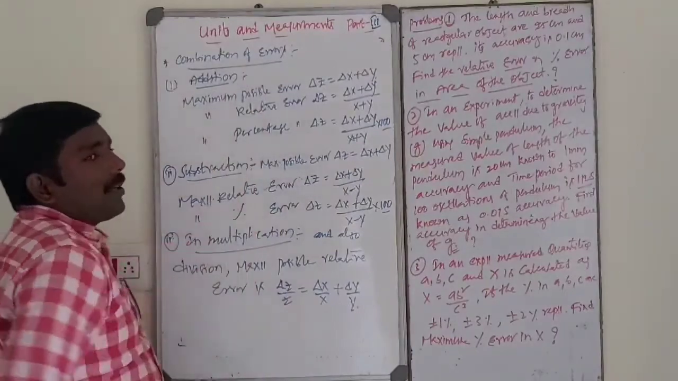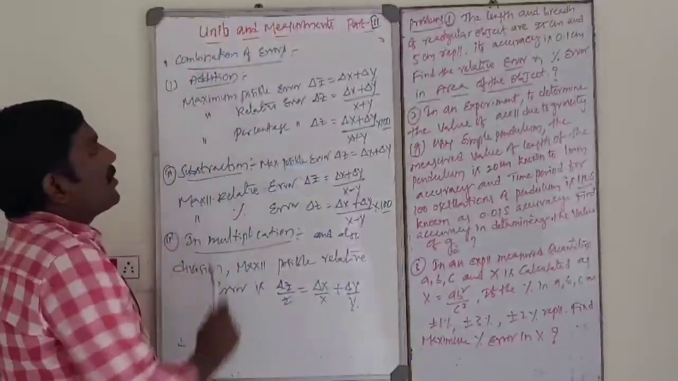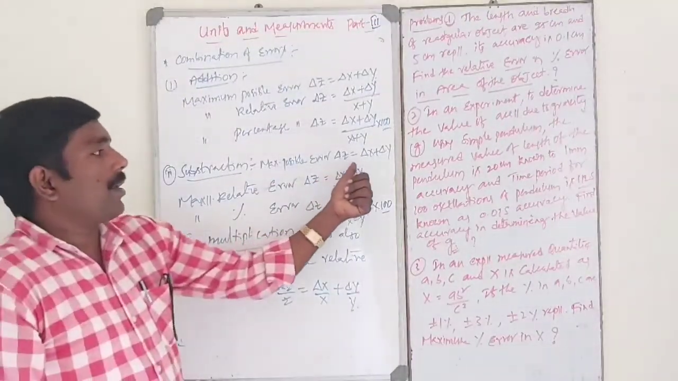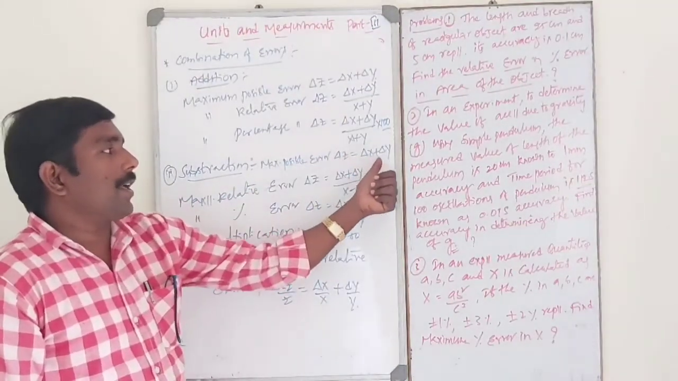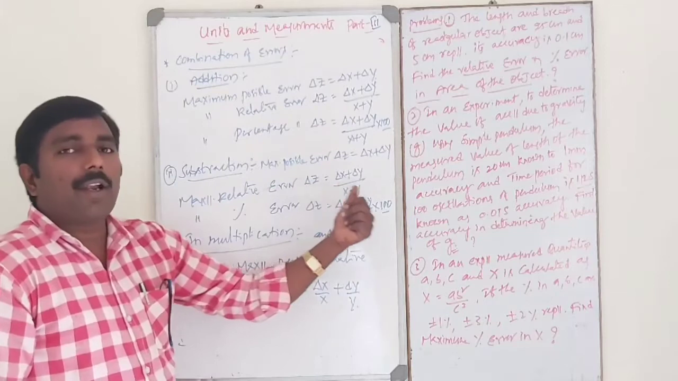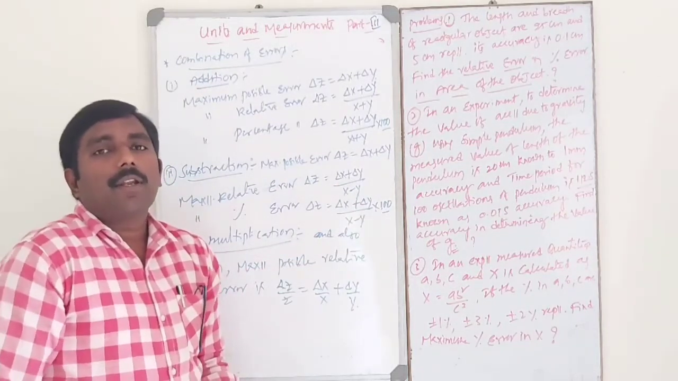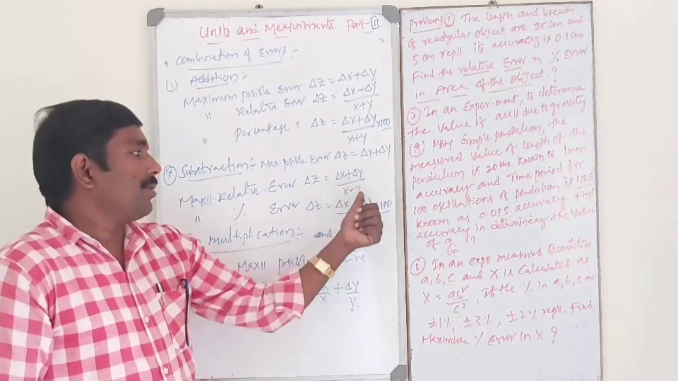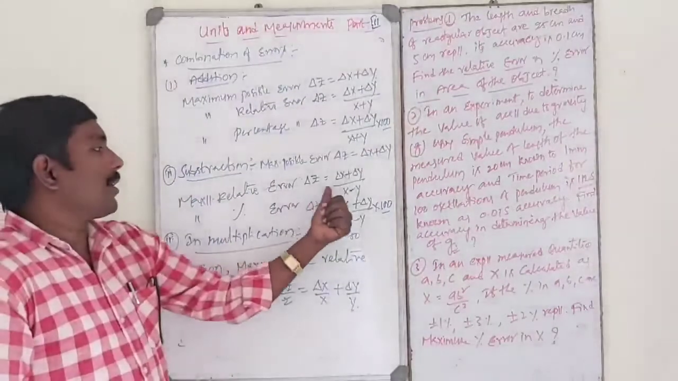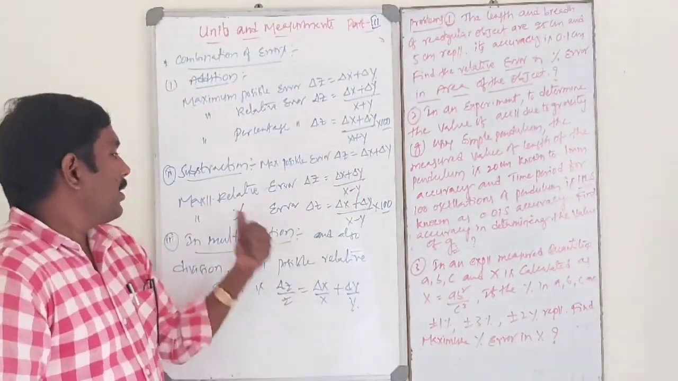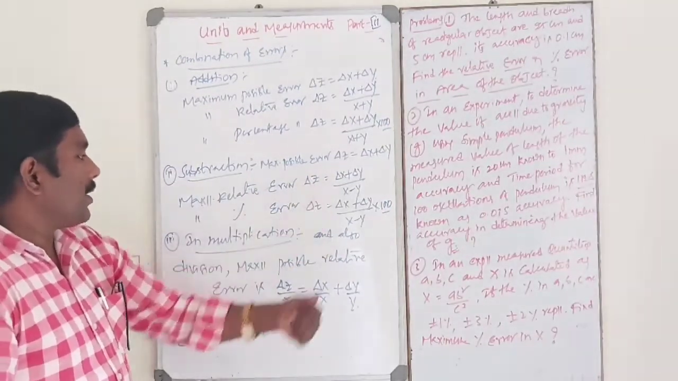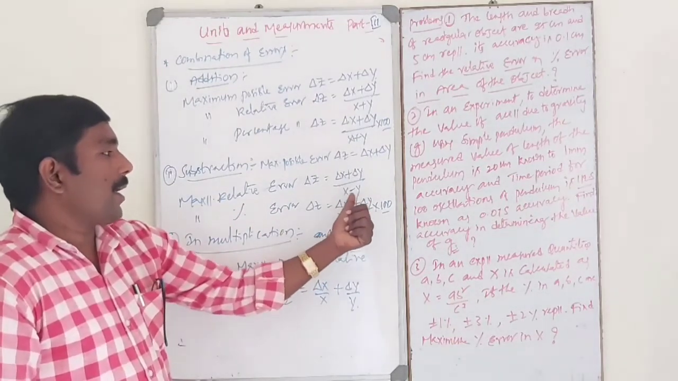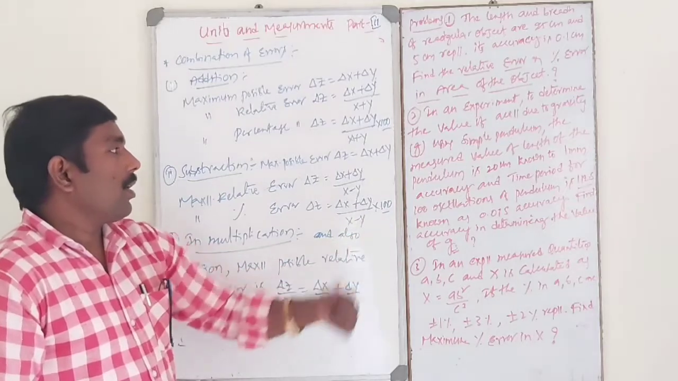The combination of errors is very important, students. The first one is addition and the second one is subtraction. In subtraction, the maximum possible error is the same: delta Z is equal to delta X plus delta Y. The maximum relative error is delta X plus delta Y by X minus Y, and the percentage error is that into 100.